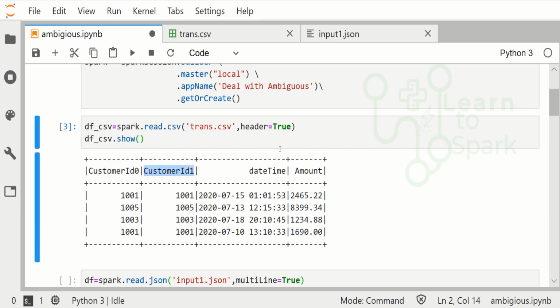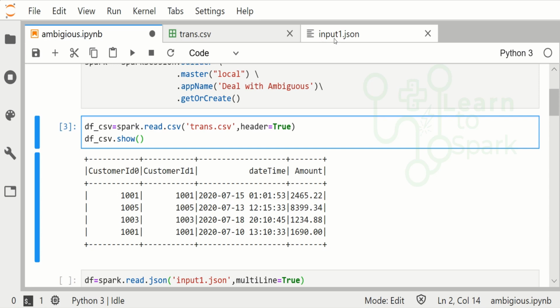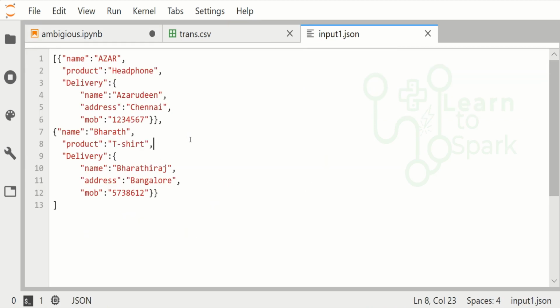We will have an ambiguous column issue if we have a JSON file with a nested JSON, and inside this nested JSON we have a name column, as well as another name column outside of the nested structure. In this scenario, while we are flattening the data, there will be an